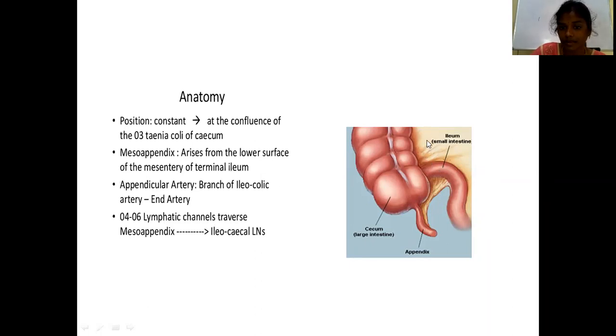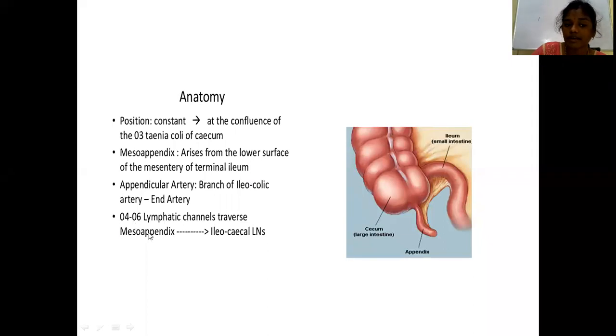See, this is the mesentery of the terminal ileum. From here, the mesoappendix arises. This is the mesoappendix. The mesoappendix contains the appendicular arteries. Now, what is the blood supply for the appendix? The blood supply is the appendicular artery, which is a branch of the ileocolic artery. In turn, the ileocolic artery is a branch of the superior mesenteric artery. The appendicular artery is an end artery.